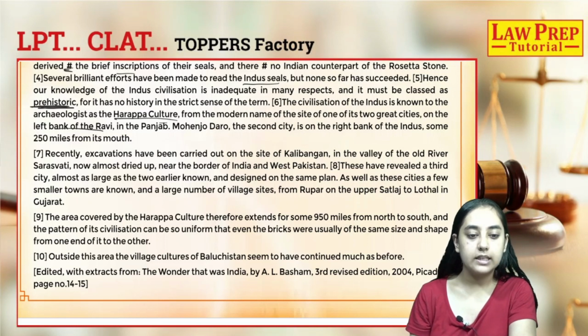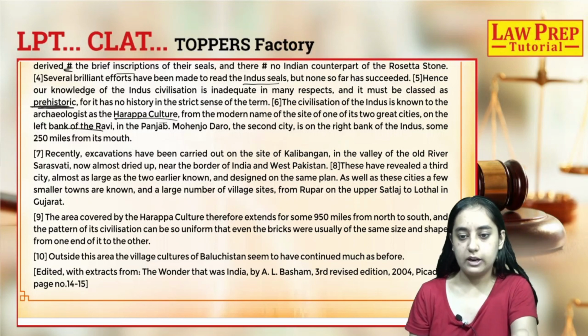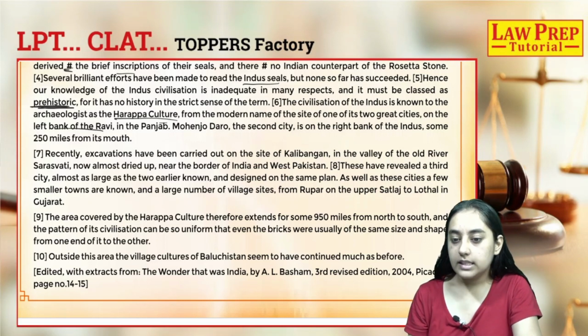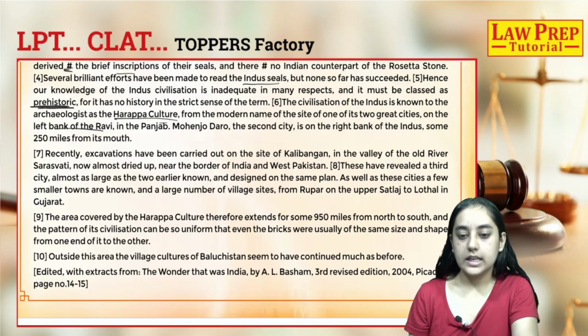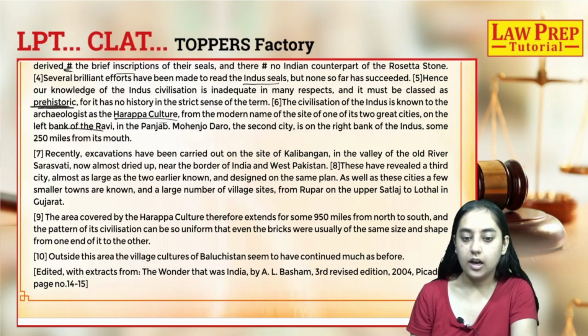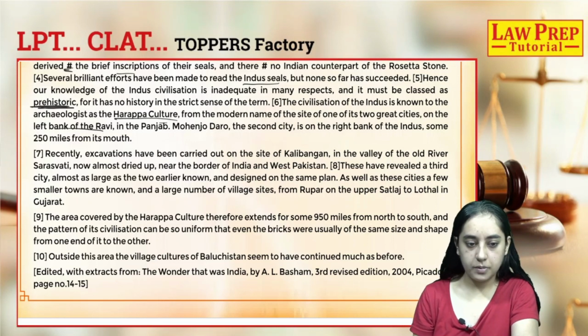The 7th sentence says, recently excavations have been carried out on the site of Kalibangan in the valley of the old river Saraswati, now almost dried up, near the border of India and West Pakistan. I did not find any grammatical error in this seventh sentence, so this is perfectly fine. We'll read the 8th sentence. These have revealed a third city, almost as large as the two earlier known and designed on the same plan. As well as these cities, a few smaller towns are known and a large number of village sites from Ropar on the upper Satluj to Lothal in Gujarat. This is also grammatically correct.